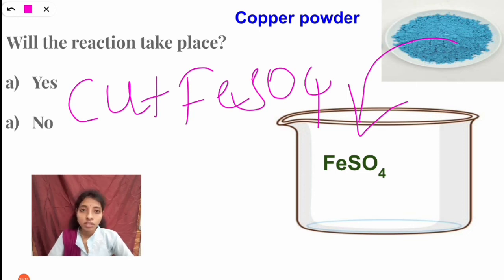Yes, here the copper does not replace the iron. Why is it happening here? Why does the copper not replace the iron?